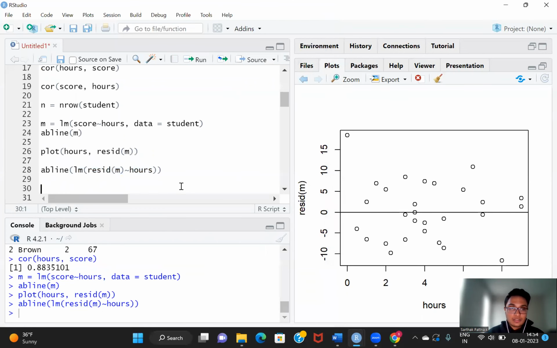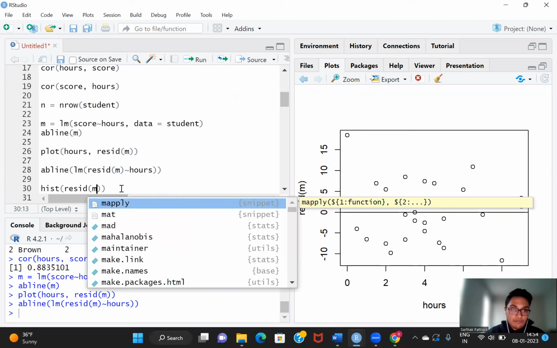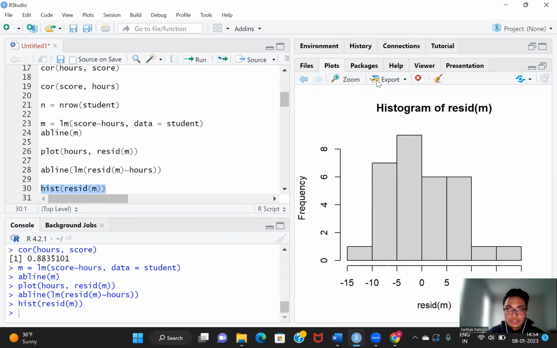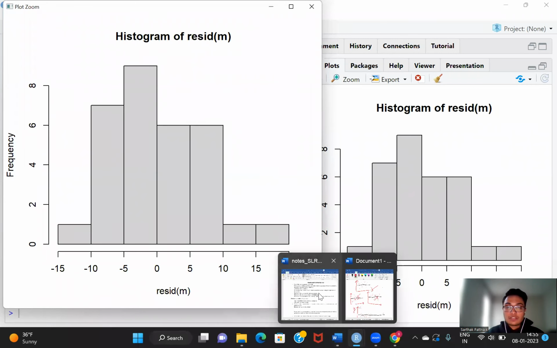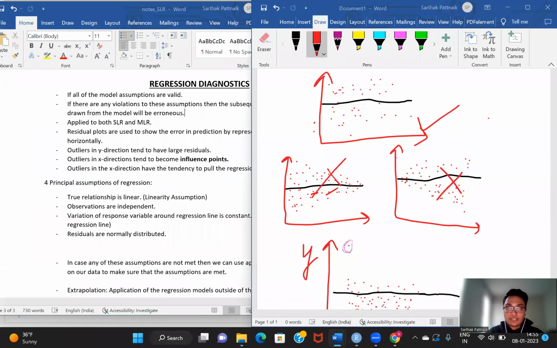To check my final assumption, I'll just make a histogram for my residual values of the model. The histogram looks something like this. So more or less, if you see, it is normally distributed with no heavy skewing on either side. So for this particular model of mine, all four assumptions are valid. And because all four assumptions are valid, we can say that the statistical inferences that I'll draw from this model will be accurate. Okay. So this was the basic concept that I wanted to cover in this session.